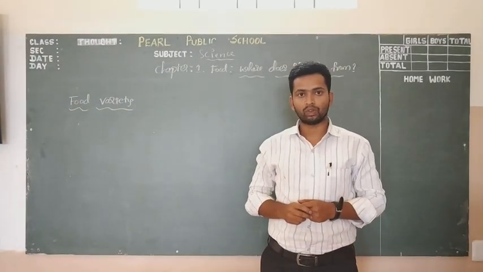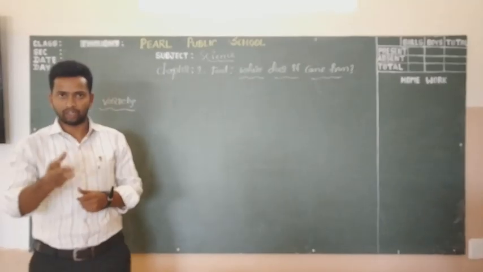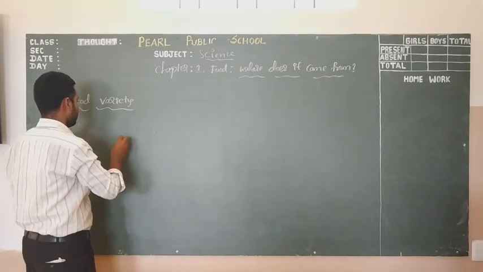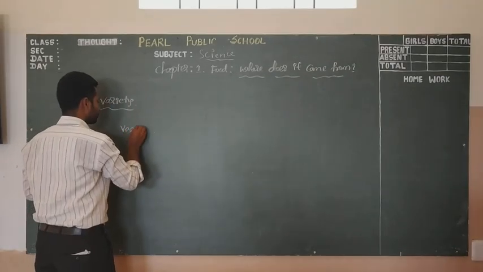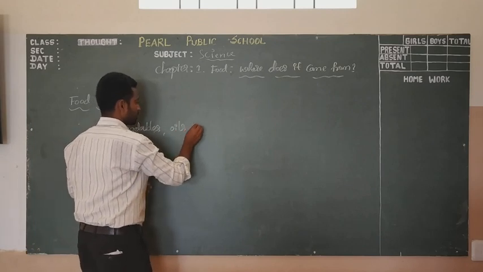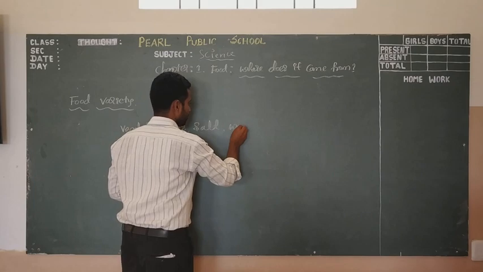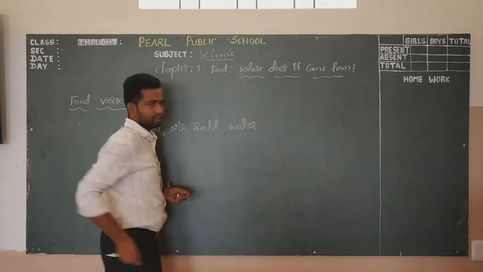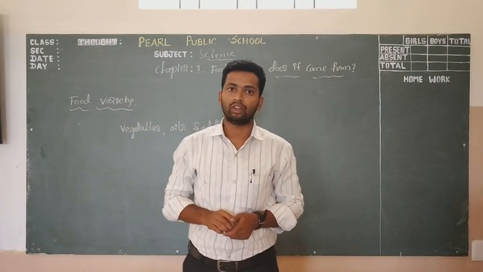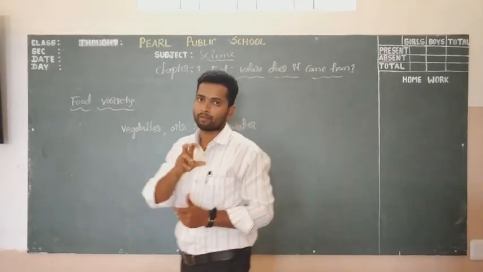It may be vegetables, oils, salt, water, etc. These are all ingredients required to prepare a food.